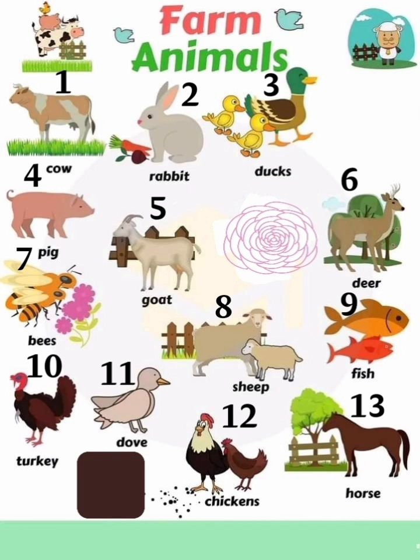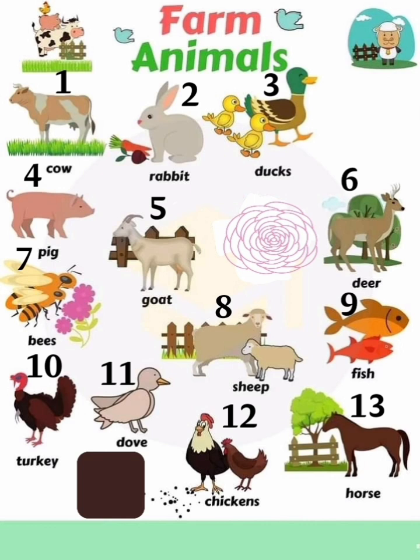Fish. Number 9, fish. Number 10, a turkey. Number 11, dove. Number 12, chickens. Number 13, horse. A horse. Repeat after me.